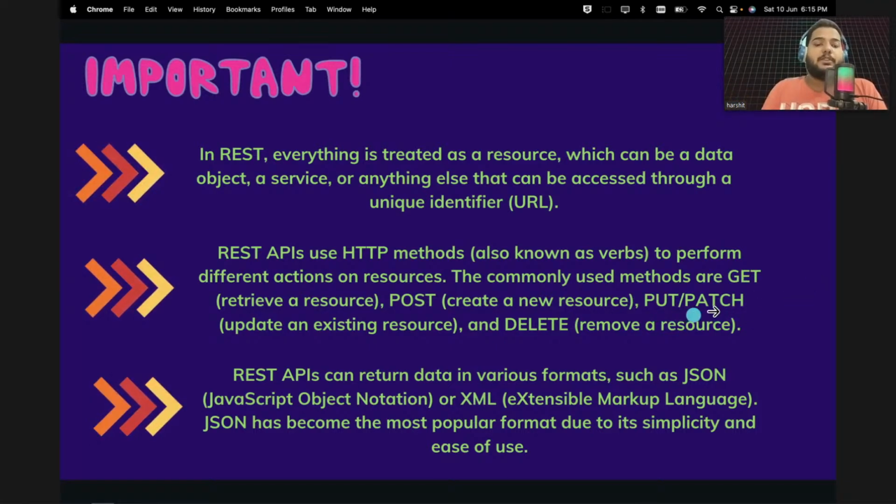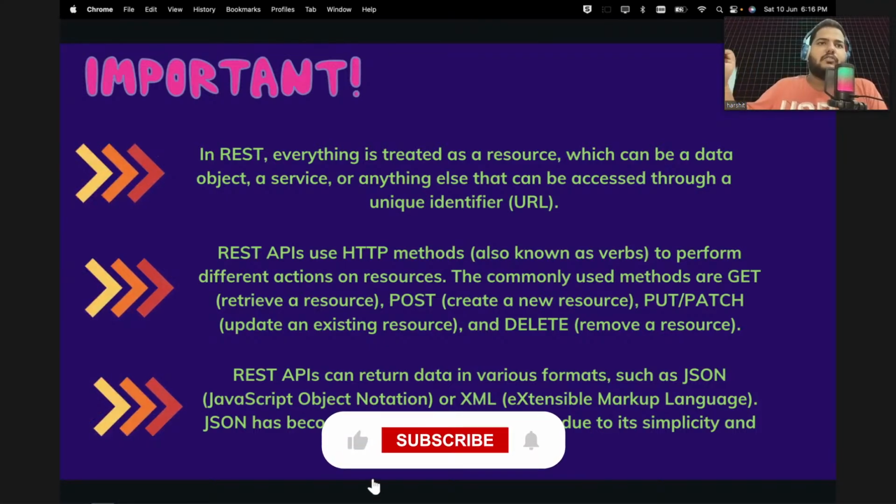Now we have something called PUT and PATCH. These, like GET, PUT, PATCH, DELETE, are called HTTP methods. That's why I'm saying how you request is very important. You need to tell which method you want: I want to GET something, I want to POST something. In the same way you can say PUT and PATCH. PUT and PATCH mean update the existing resource. Let's say you have a Facebook account and you just want to change your name from, let's say, Singh to Verma. That is your update method.